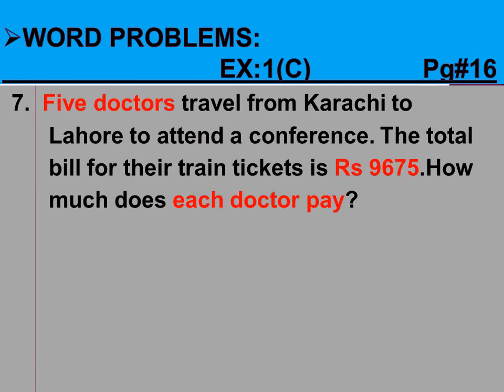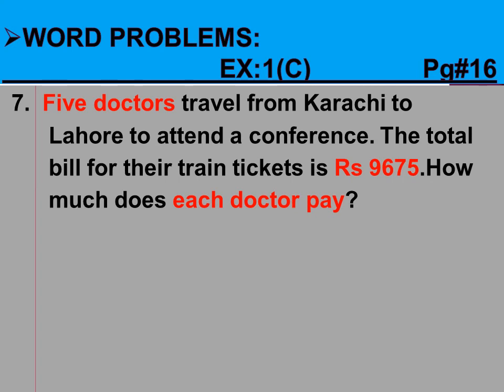Now question number 7. First we will read the given statement, that is 5 doctors travel from Karachi to Lahore to attend a conference. The total bill for their train tickets is rupees 9,675. How much does each doctor pay?